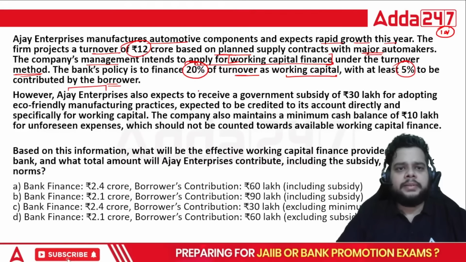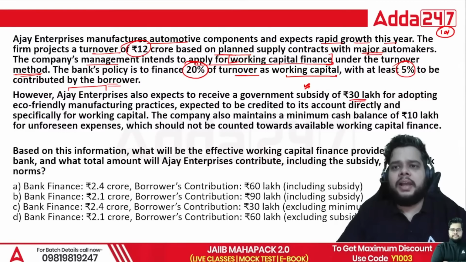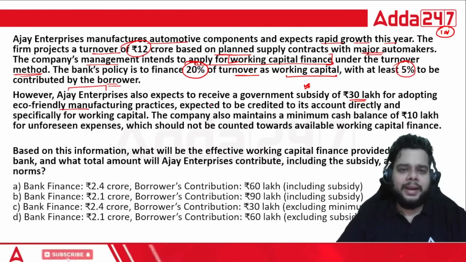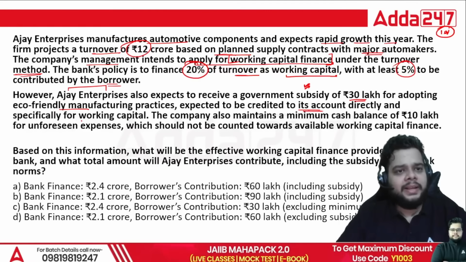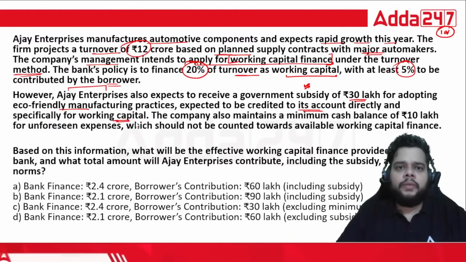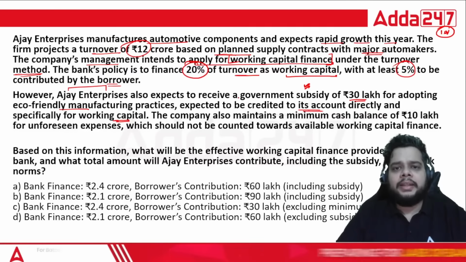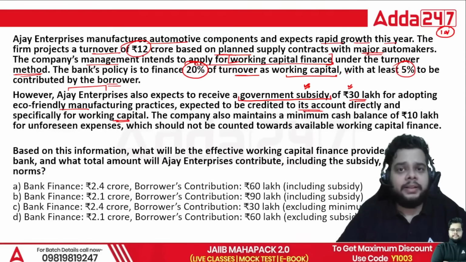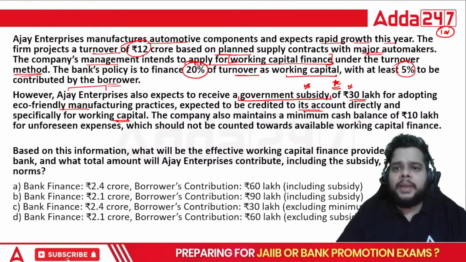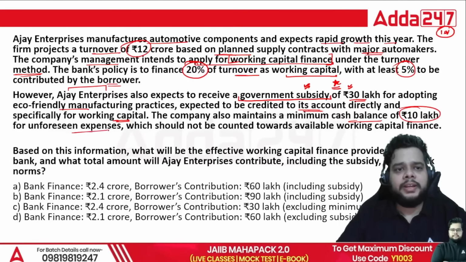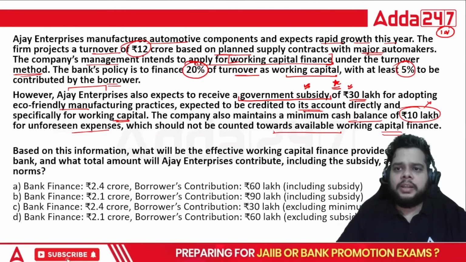However, Ajay Enterprises also expects to receive a government subsidy of 30 lakh for adopting eco-friendly manufacturing practices, expected to be credited to its account directly and specifically for working capital. So when we talk about the working capital finance, it will be indirectly made via the government subsidy of 30 lakhs as well. This is the point which you must note in your mind. The company also maintains a minimum cash balance of 10 lakh for unforeseen expenses, which should not be counted towards available working capital finance. Fine, this is not under the WCF.